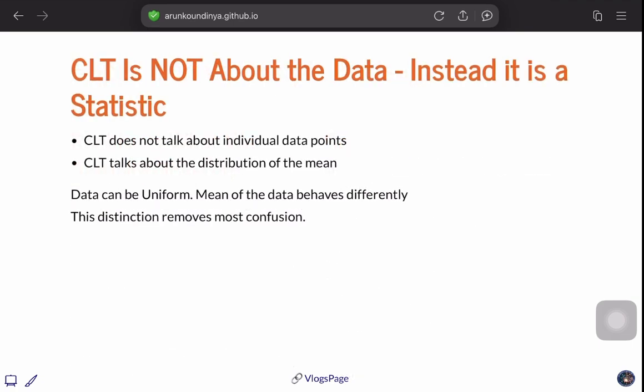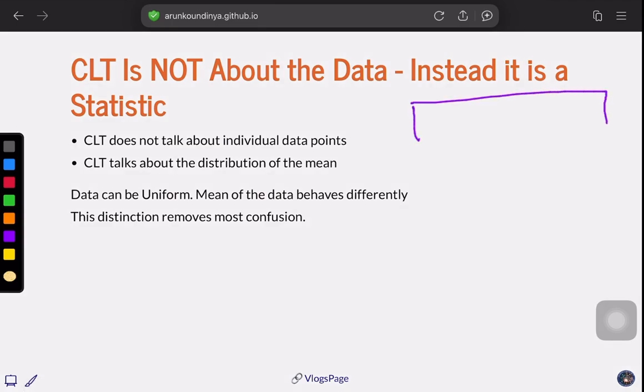So CLT is not about data, it is about statistics. It is not about individual data points, it is about the distribution of the mean. This is very important. Ideally, we are discussing here a distribution of the mean. So let me tell you very clearly. Now, this is a whole population, right? And here, say for example, we will take a sample.